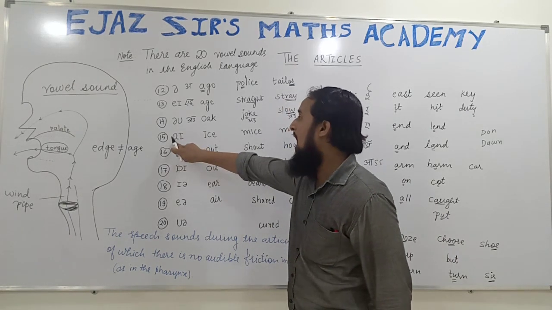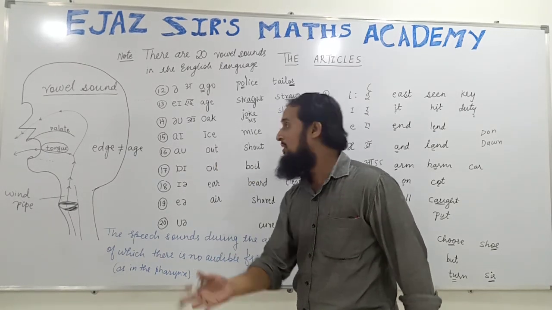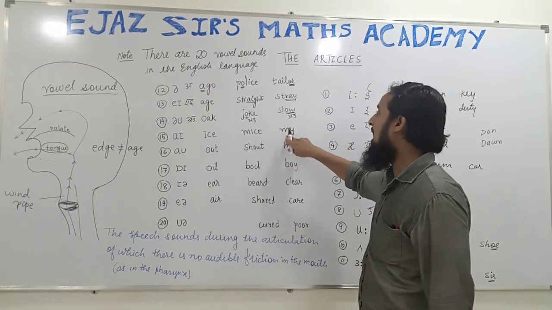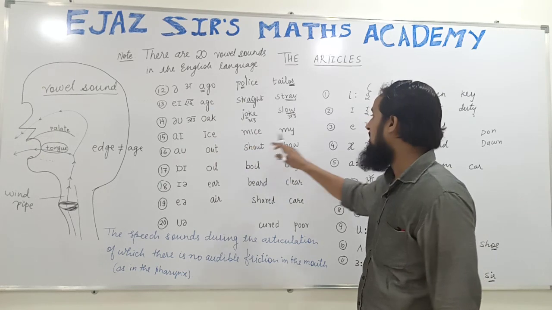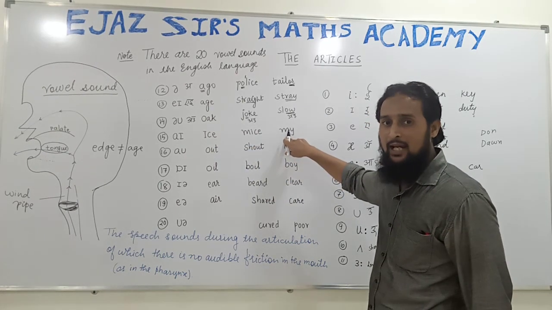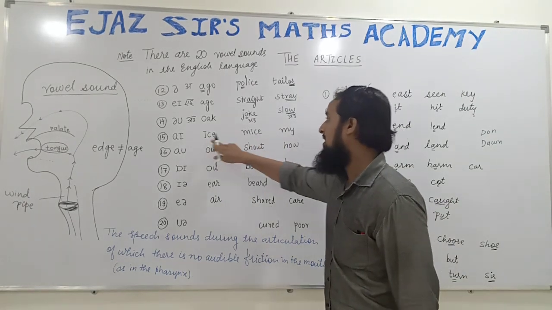This is A and E, not elongated. I. Fast. So it's ice. Mice. My. It's not my. It's my. Where is my money? Where is my bag? My. I. Mice. Ice.